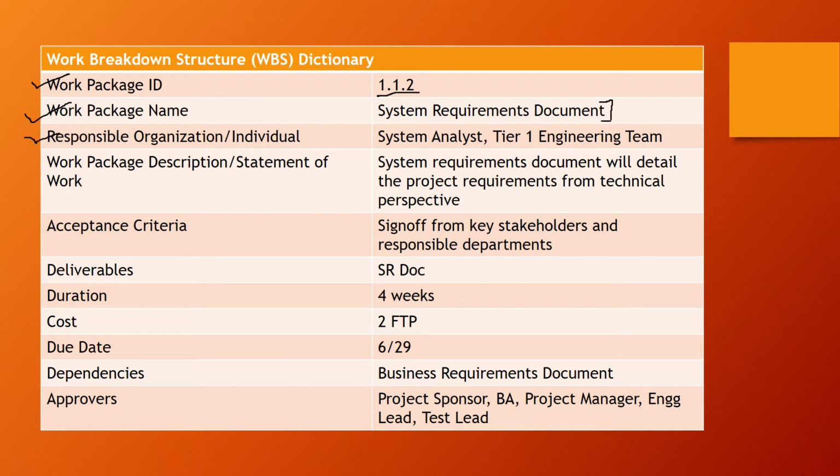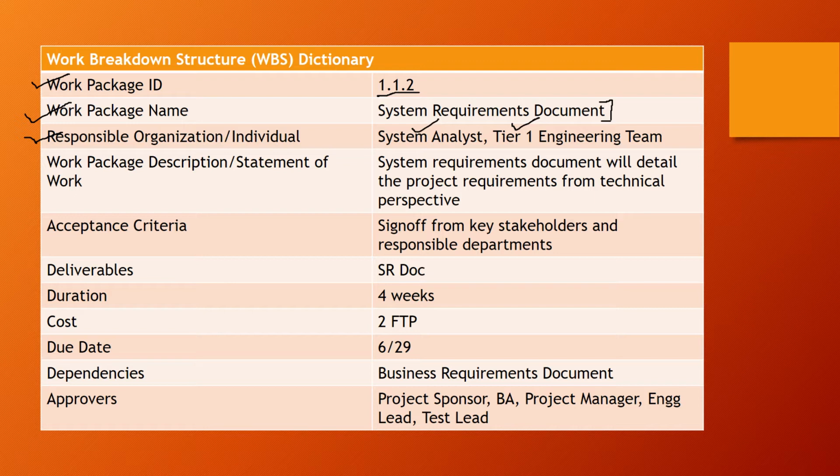Who is responsible to deliver this? The system analyst and the tier 1 engineering team. The system analyst could be a single person or a group of two or three system analysts that are going to work on the SR document. It depends on how big the project is. So the system analyst and the tier 1 engineering team, some people also call them the SMEs, some people may just call them engineers.